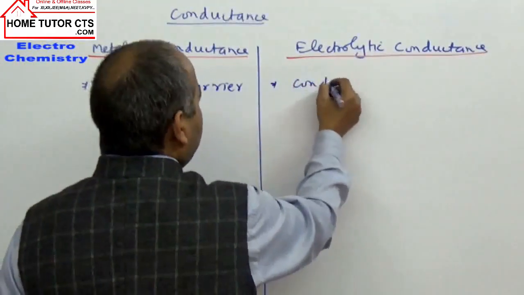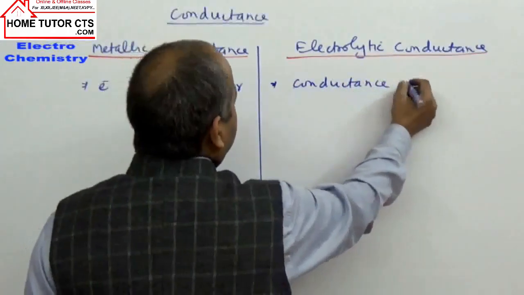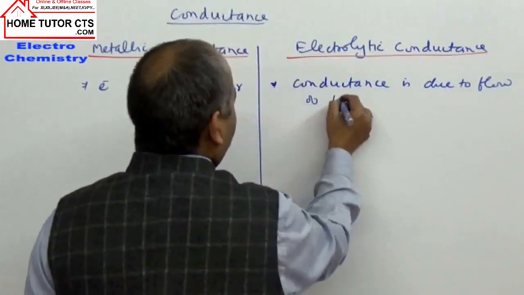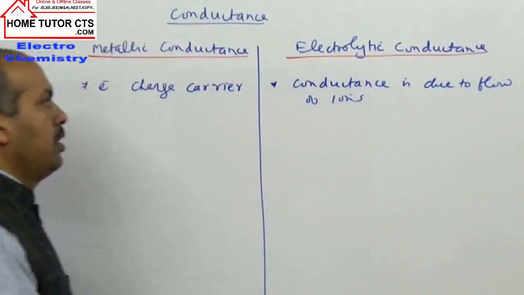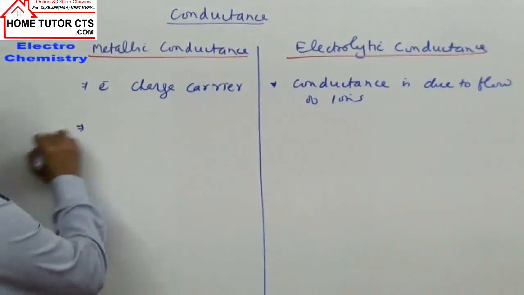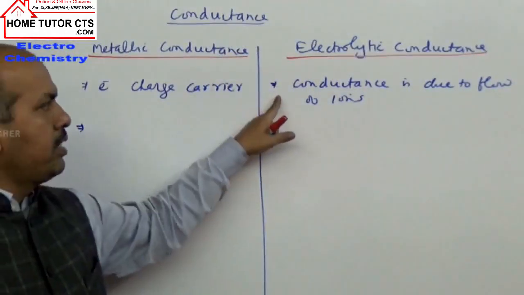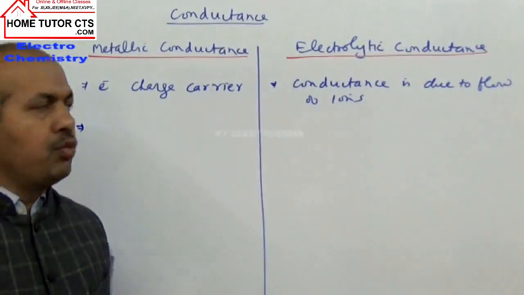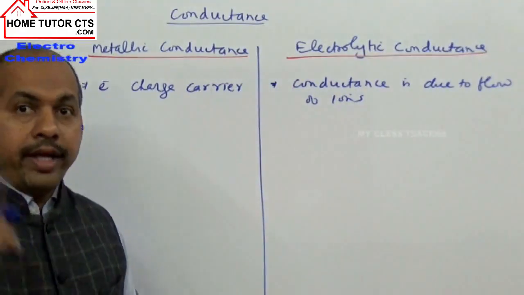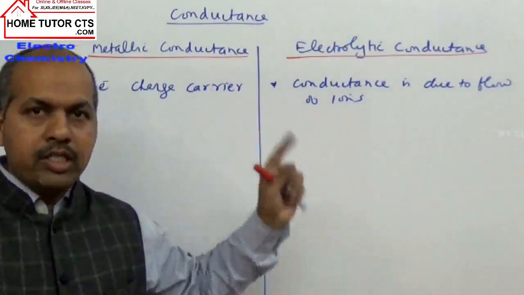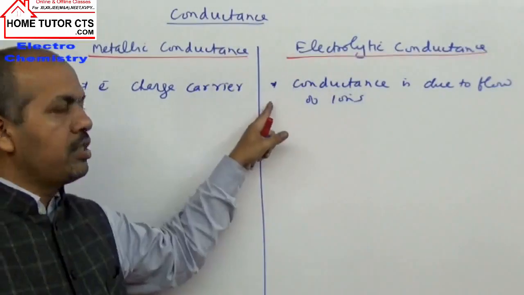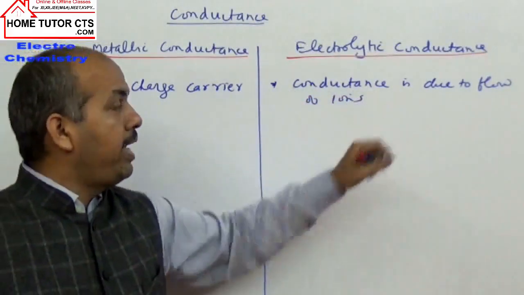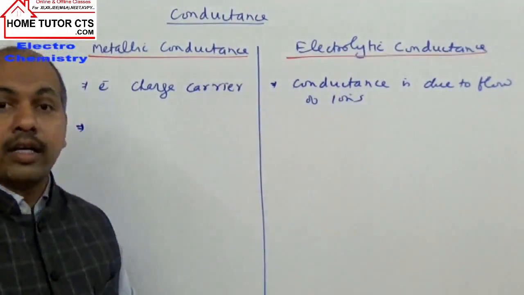If taken in solid state, ionic compounds will not show any conductance because the ions are not able to move. But in molten state or in aqueous solutions, ions can migrate, ions can move. So there is flow of ions in electrolytic conductance.